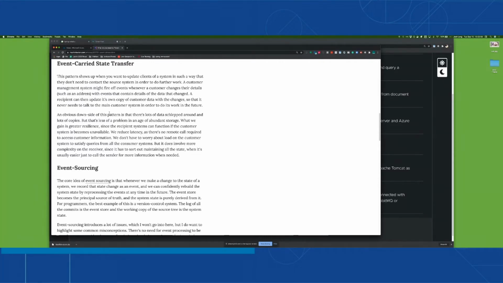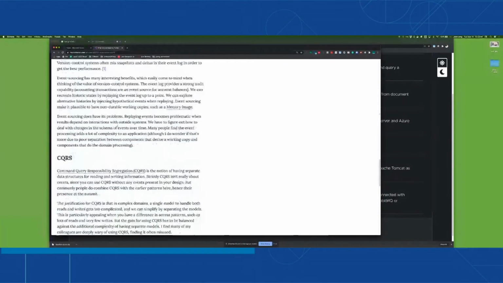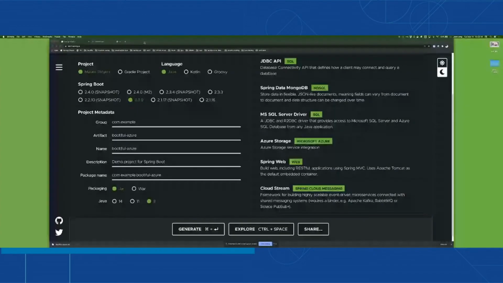And then, of course, we get CQRS, which is not strictly speaking a messaging pattern, but it does work best with things like event sourcing and messaging. And in CQRS, you say, I understand that my system, in order to do its best job at scaling, needs to have independent readers and writers. These architectures all depend on messaging. And what better way to integrate messaging than to use Service Bus?